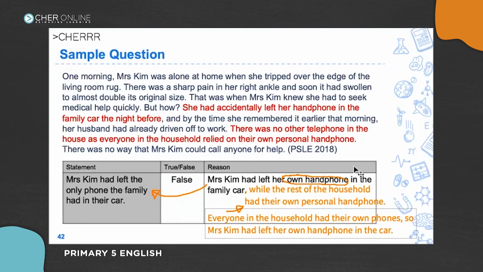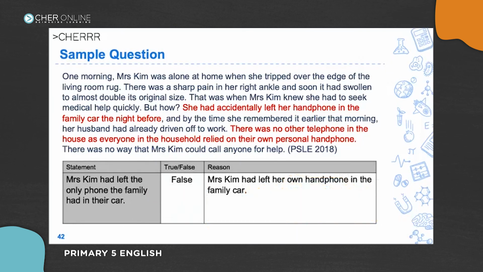In terms of PSLE, we always look for the best possible answer because I cannot tell you that, oh, I think PSLE will accept if you just give half. I think it should be good enough. I can't tell you that because I cannot guarantee that they will give you the mark. Okay, so we always want to make sure that you know what the best possible answer is. It is possible that they will say, oh, this is good enough. Possible. But can I guarantee you?